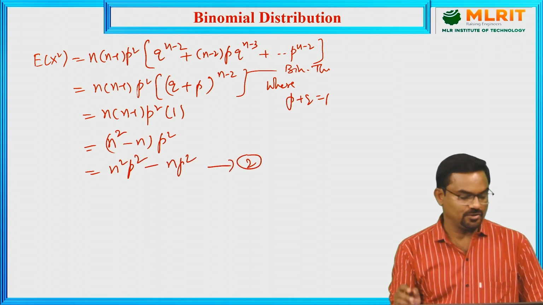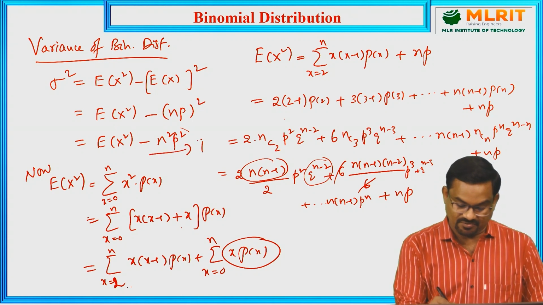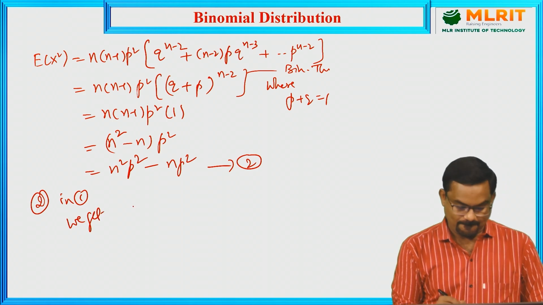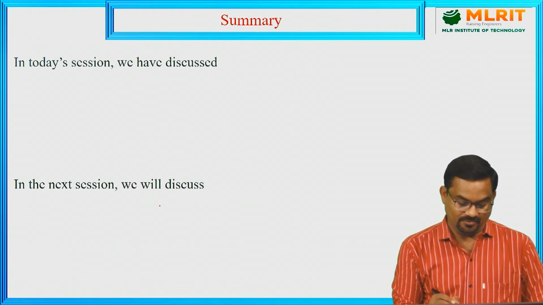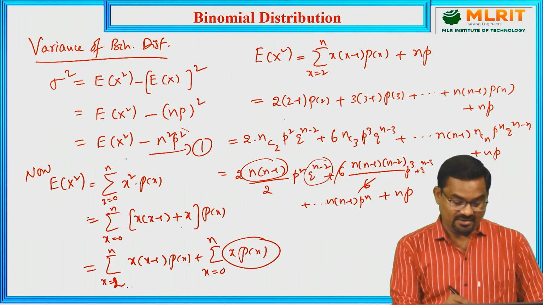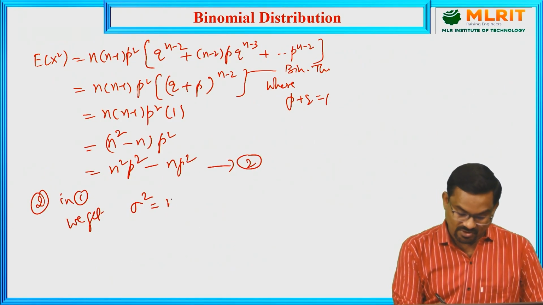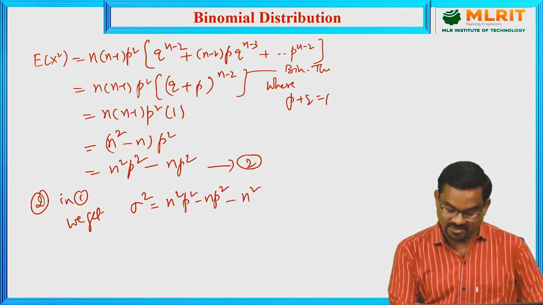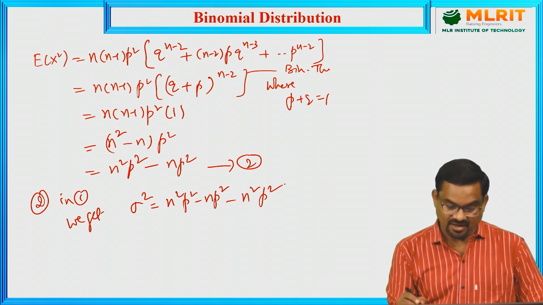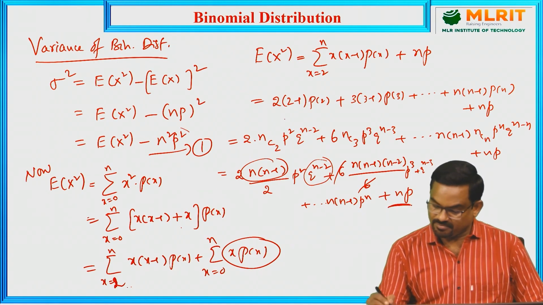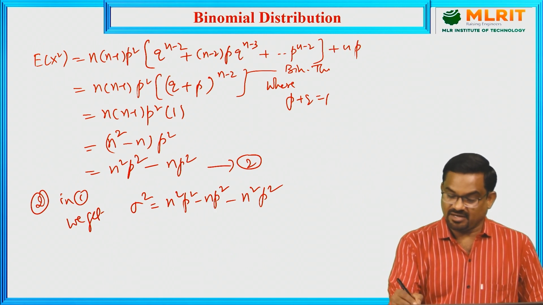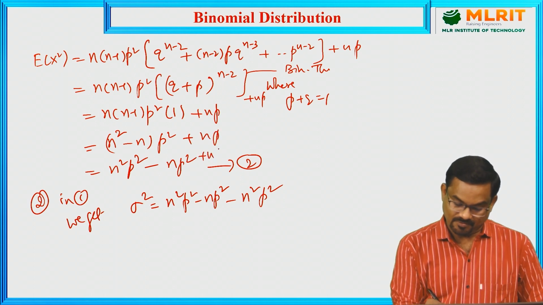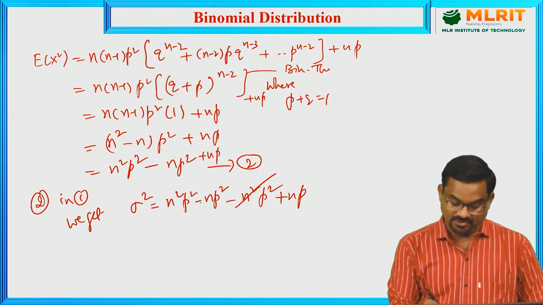This is equation 2, let us suppose, and the previous one is equation 1. So substituting 2 in 1, it gives the sigma square value. So expectation of x square, n square p square minus np square, minus n square p square. And here we have one more term, np also. So plus np, plus np. So these two get cancelled.